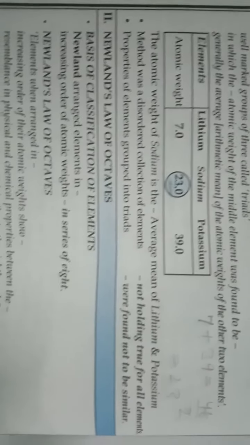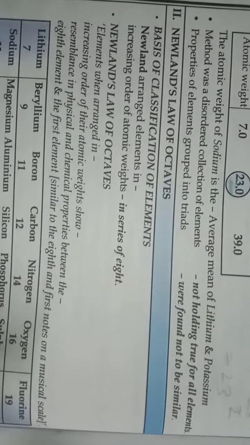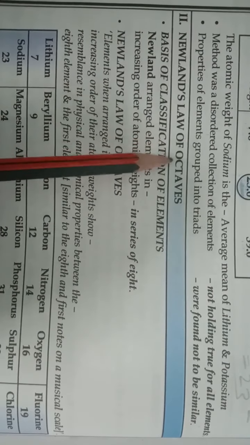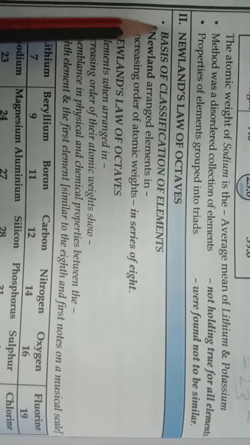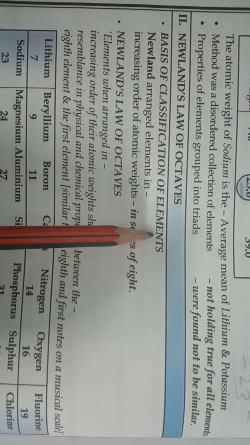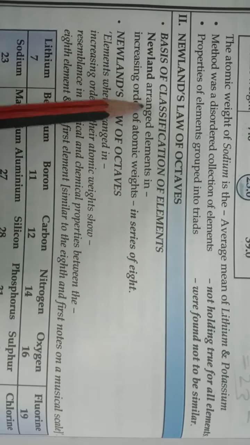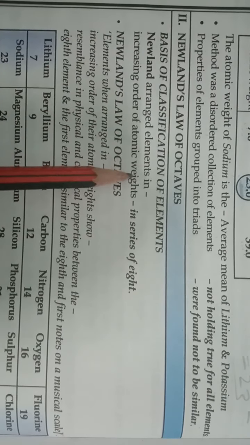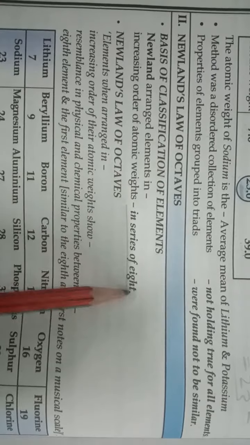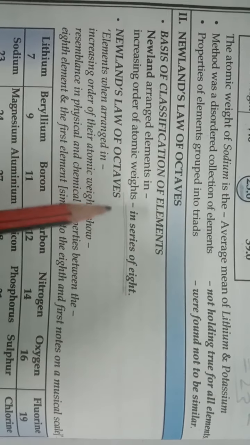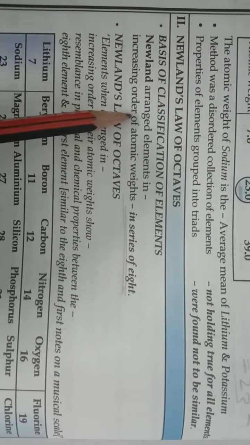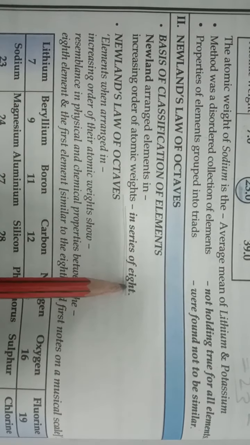Now we are moving to the next classification of the elements, and this is known as Newland's law of octaves. Basis of classification of elements: Newland arranged elements in increasing order of atomic weights in series of 8.